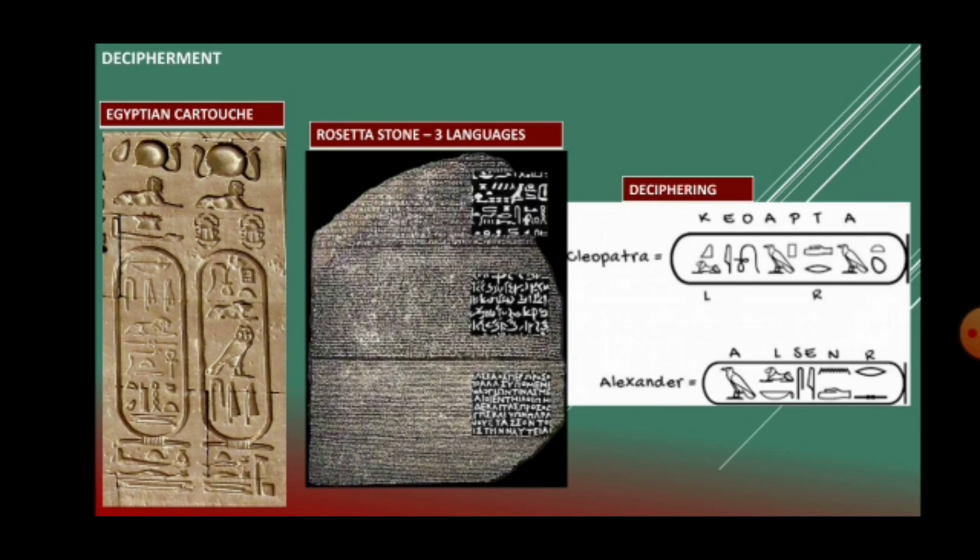And how were the archaeologists or the scholars able to decipher? How they did it is, the scholars deciphered by placing the signs of both languages side by side, that is the Greek and Egyptian language pictures side by side, and with the help of the sounds they were able to decipher. If you can see, they had a bird picture for A and a lion for L. So this is how they tried to decipher the names or the content of the inscriptions done on the stone.